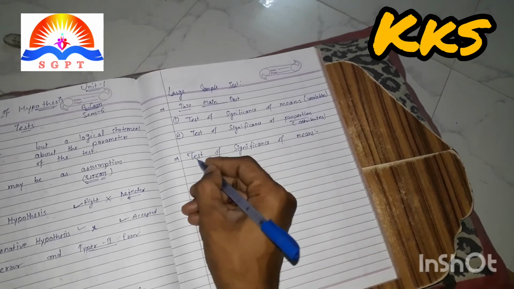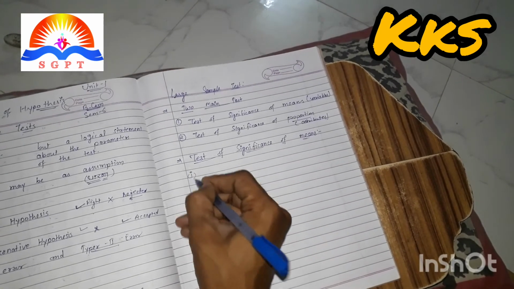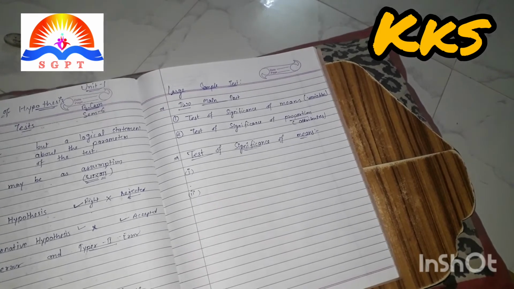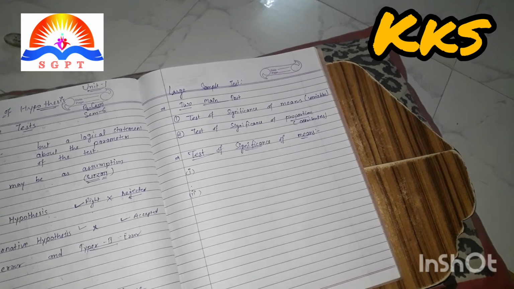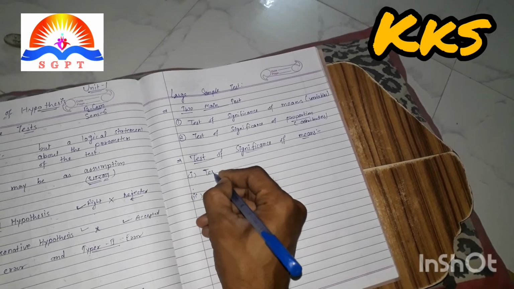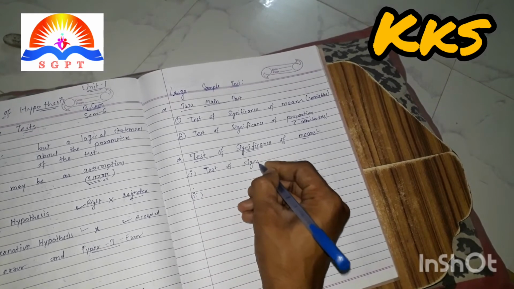First one is test of significance of means. In that, the first part is test of significance of a mean.